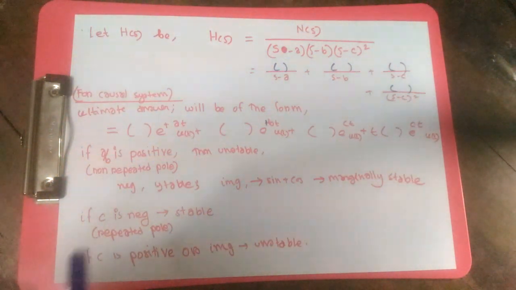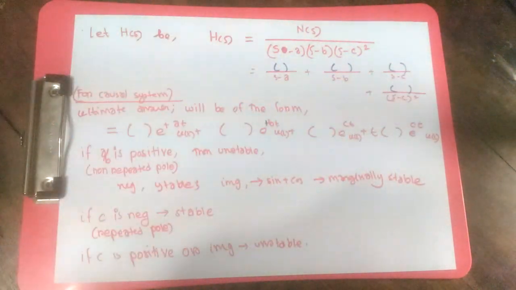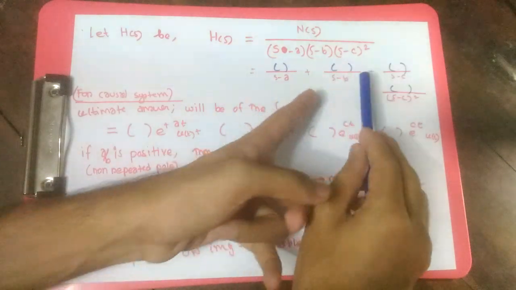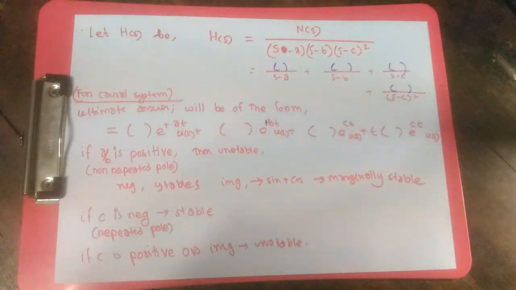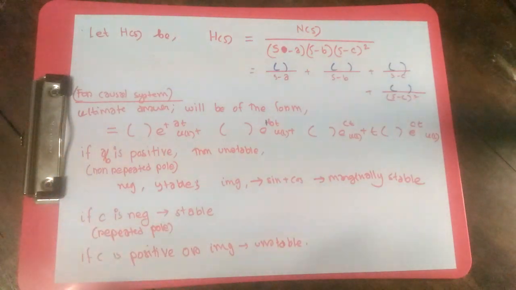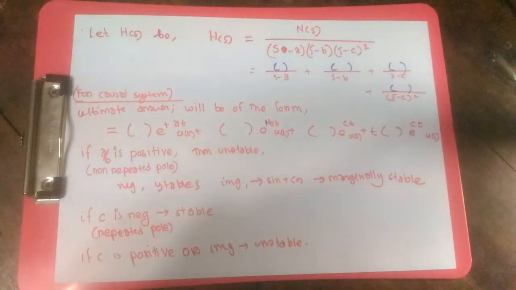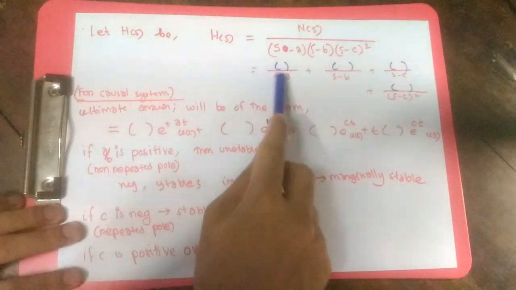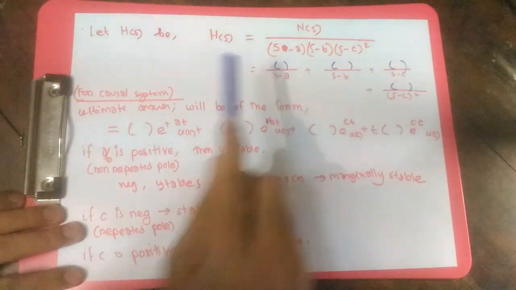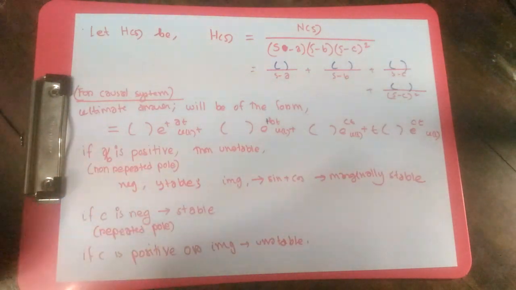According to our partial fraction rules, we can make separate terms for each factor, and for repeated factors there are going to be repeated terms up to the power of our repeated factors. So you see, when you do inverse Laplace transform for the pole s minus a, our answer is going to be e to the power at u(t).